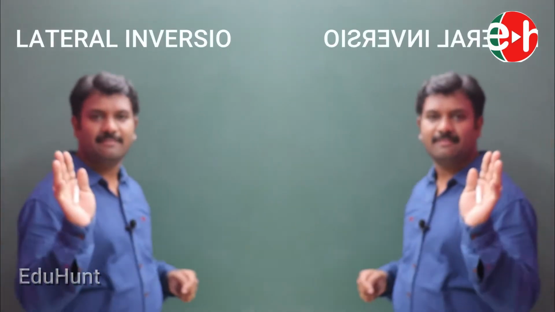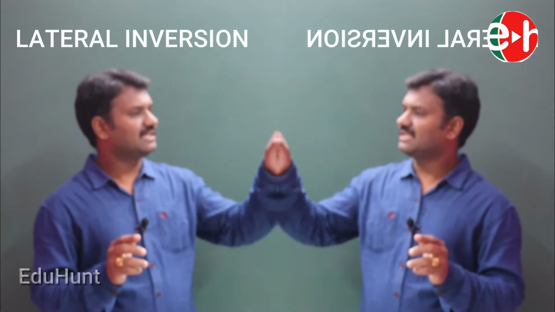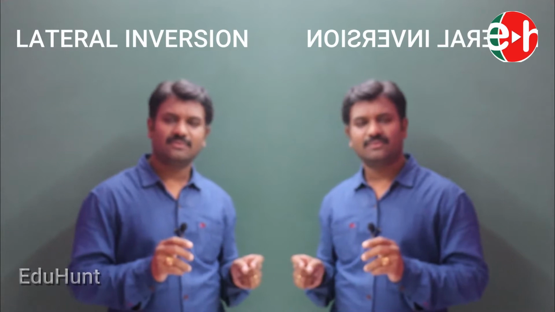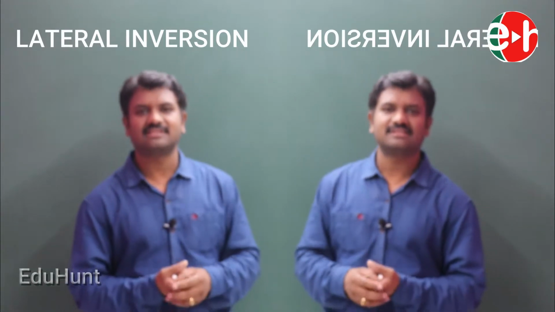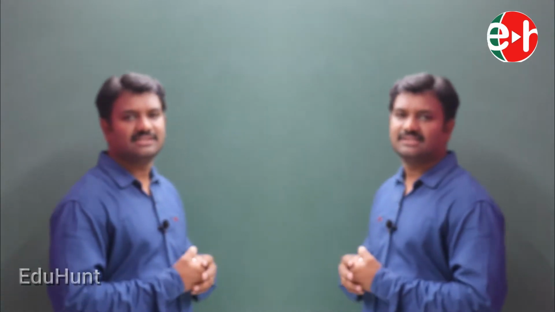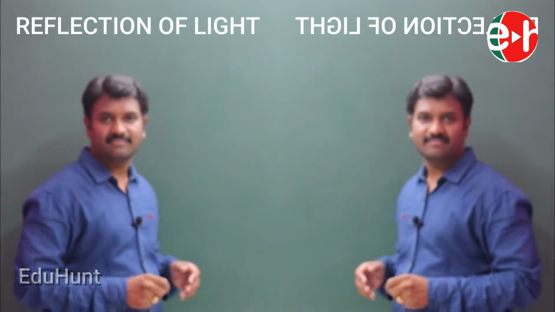This actually we call lateral inversion. For me, it is the right hand. If you observe here, it is the left hand. So why is this happening? We are going to study from today onwards under the heading reflection of light. What is this? Reflection of light, and why it happens, we are going to study.